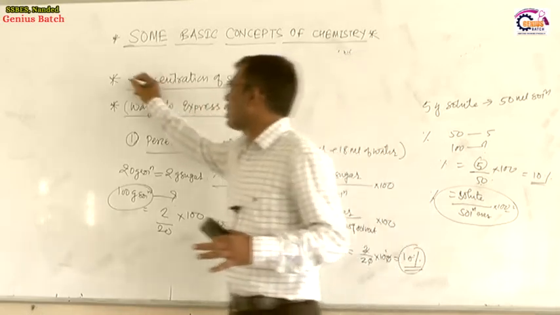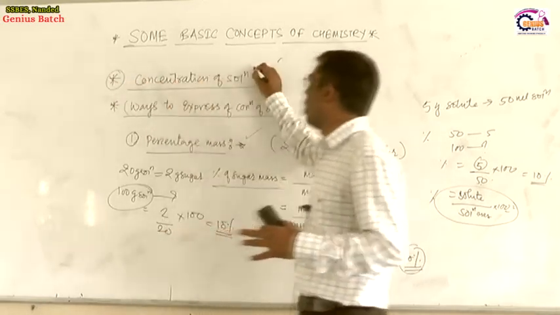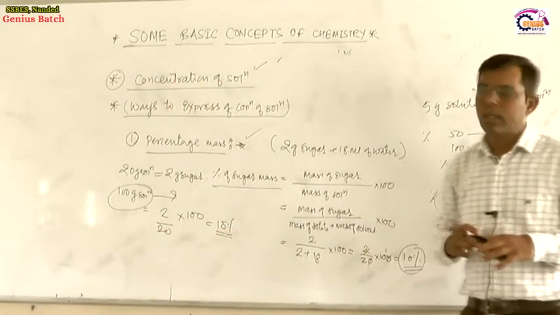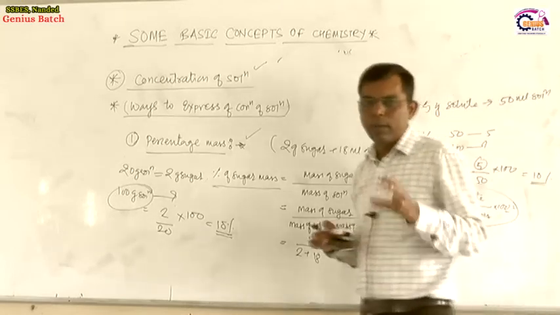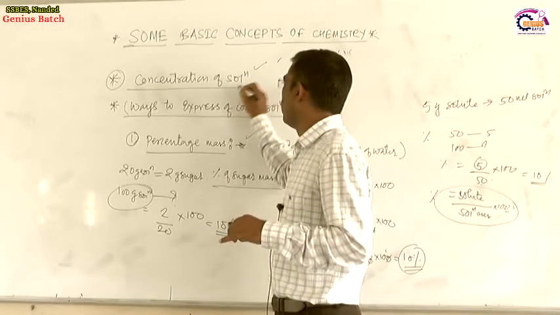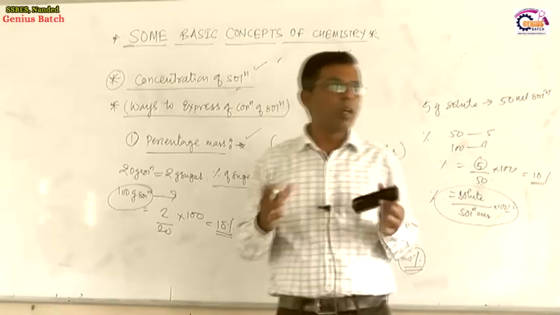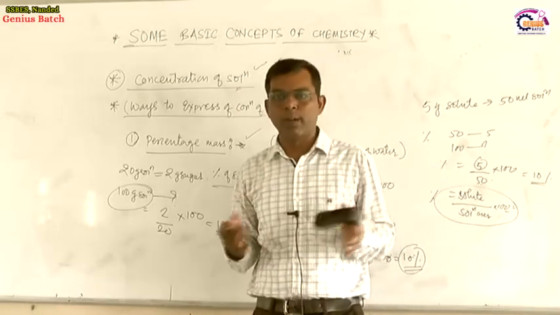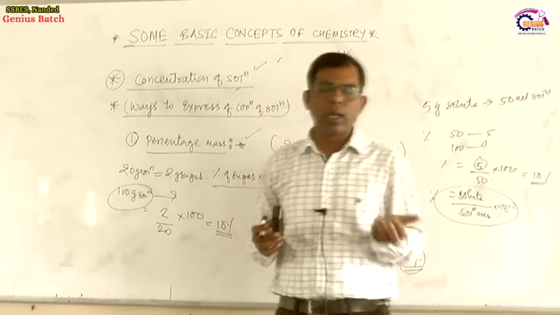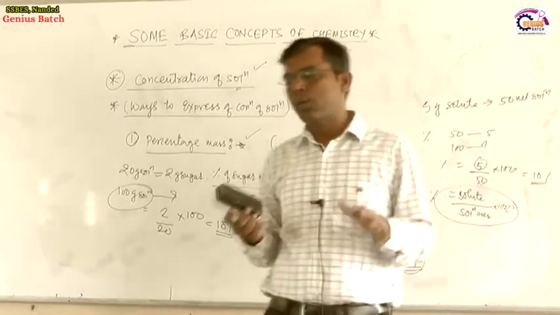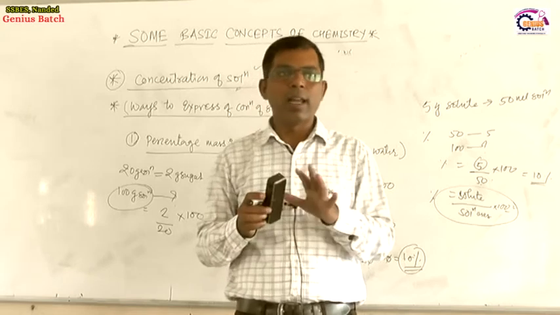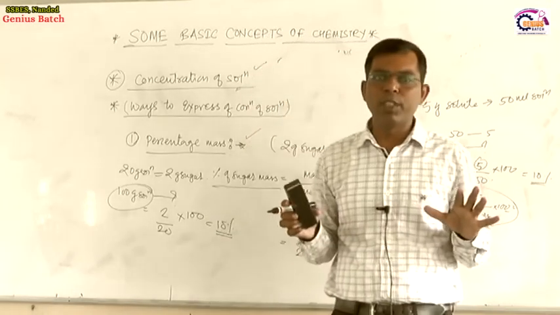Second, we discussed what is meant by concentration of a solution. First of all we know what is meant by a solution. It is a homogeneous mixture of two or more than two components. Sugar dissolved in water, alcohol dissolved in water, we get a homogeneous mixture. They are not distinguishable from each other.